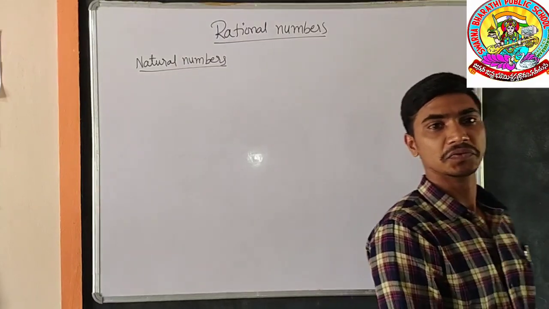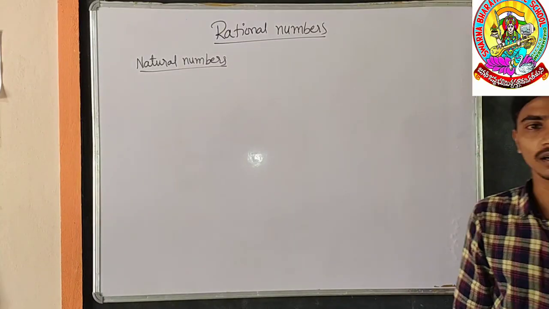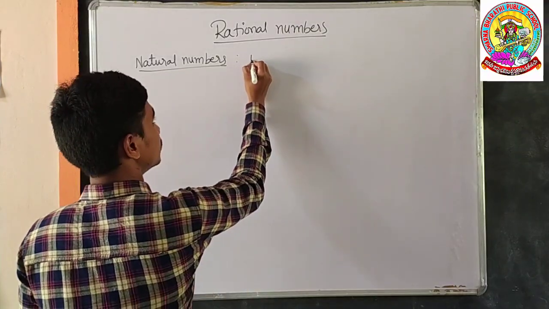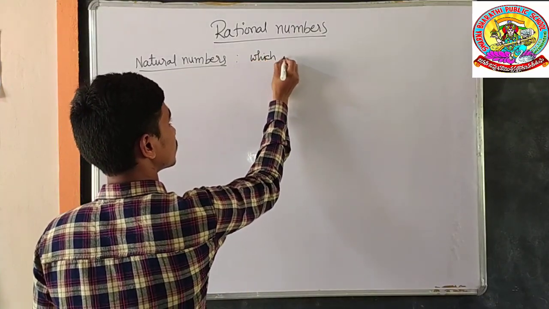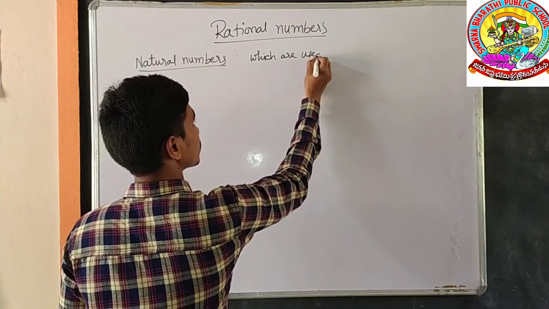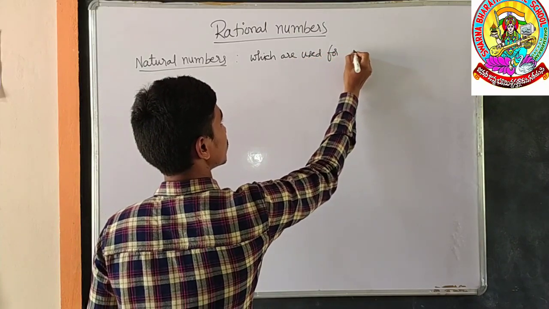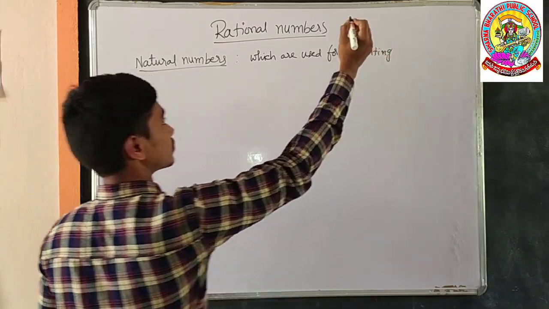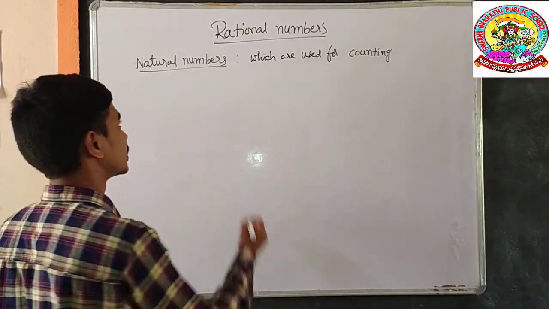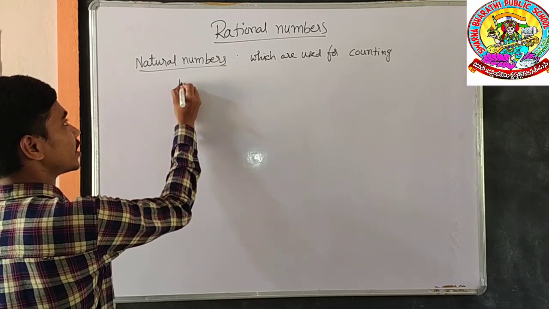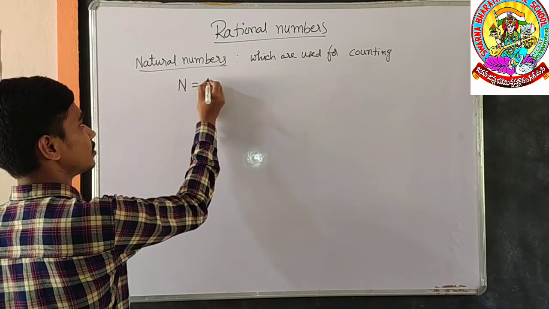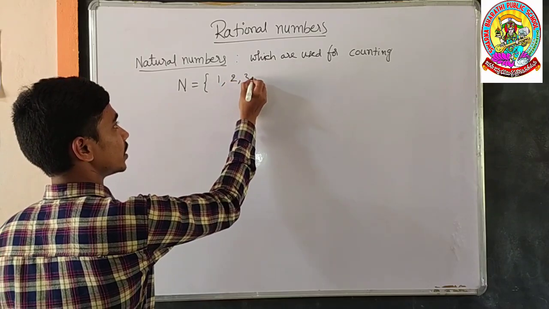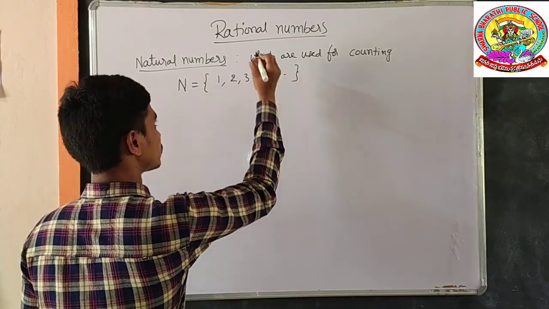The numbers which are used for counting are called as natural numbers. The natural number set is denoted by the letter N. It starts from 1, 2, 3 and so on.